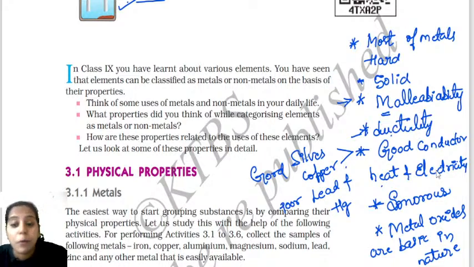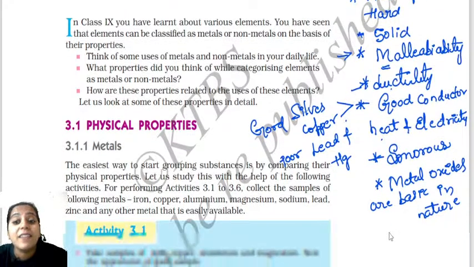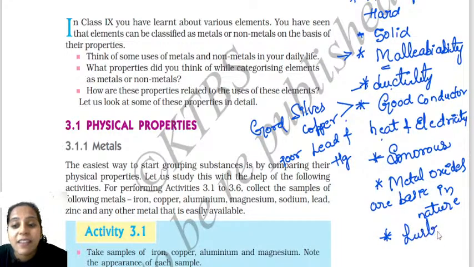I would like to add one more point, that is, metals are lustrous. This point is also very important. Most of the metals are lustrous in nature. What is meant by lustrous? Lustrous is nothing but shining property. Metals have shining property. For example, that is why we are using gold as an ornament. That is why we are using silver as an ornament. We don't use iron as an ornament. As they have lustrous nature, we are using the metals for making ornaments.